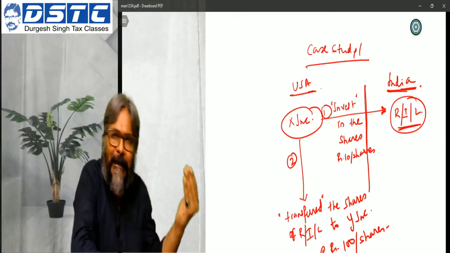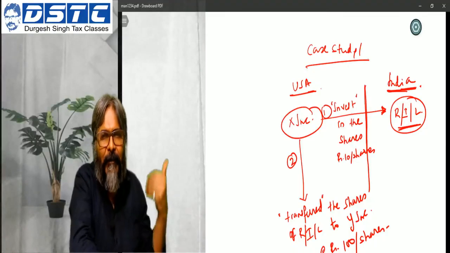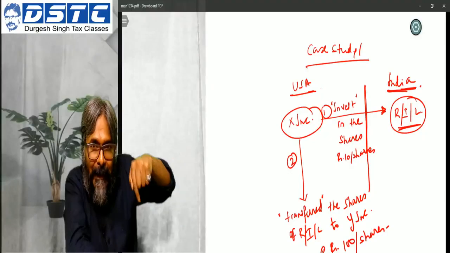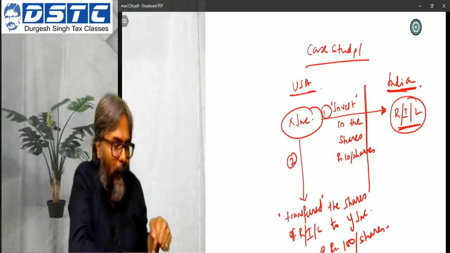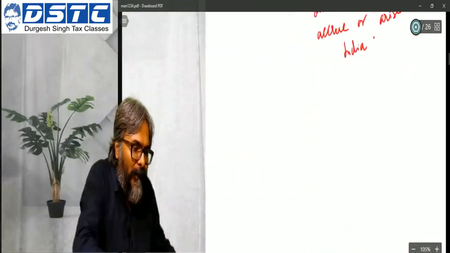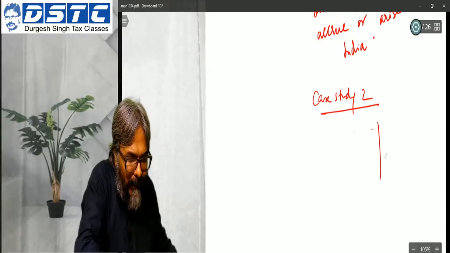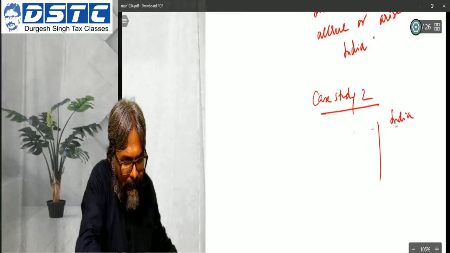To avoid a direct exposure in the investment in the capital asset situated in India, it got an intermediary in between. So this would be my case study number 2, where India will remain the same.